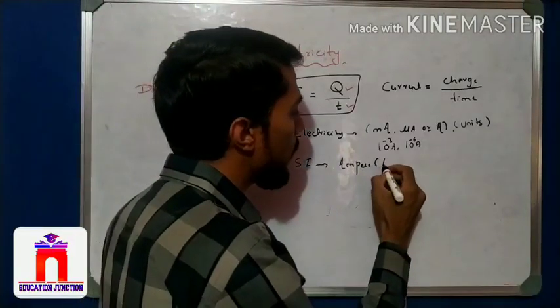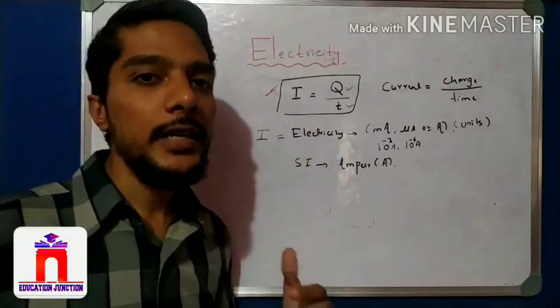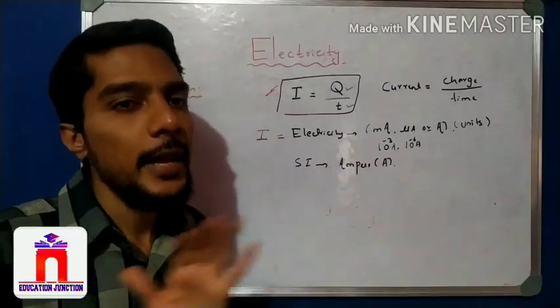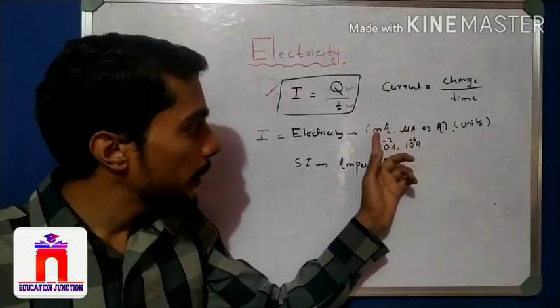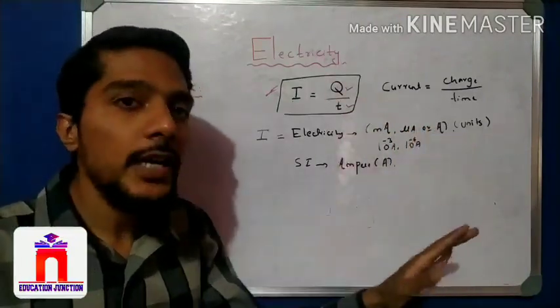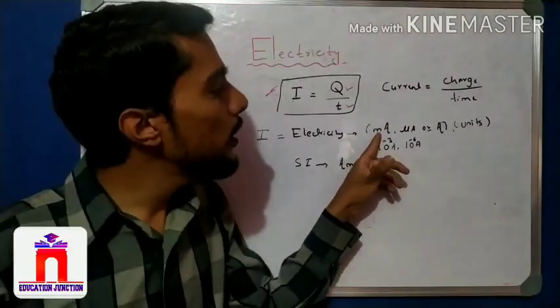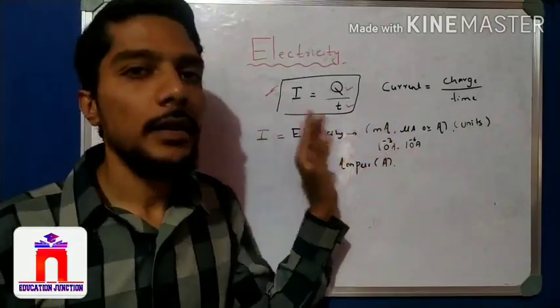So that is symbol A. In the exam they may ask, the SI unit of electricity is? So the SI unit of electricity is ampere, that is A. Microampere is also a unit, milliampere is also a unit, but the SI unit is ampere, right? So whenever they give milliampere or microampere, we convert it to ampere.